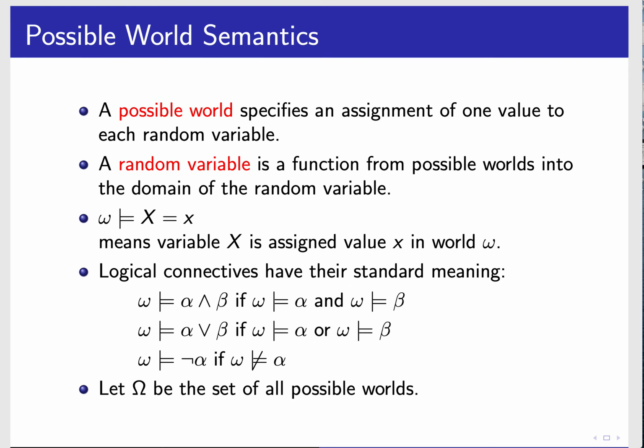And for the logic, we're going to use the logical connectives: and, or, and not. That's what you'd expect. So alpha and beta is true in a world if both alpha and beta are true. Alpha or beta is true if alpha is true in the world or beta is true in the world. Not alpha is true in world W if alpha is not true in W. And we're going to let sigma be the set of all possible worlds. So it's just a bit of notation. We just have a whole lot of possible worlds and random variables to specify which propositions are true or not.